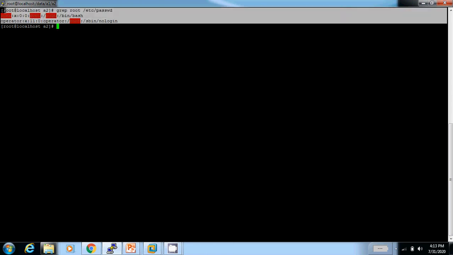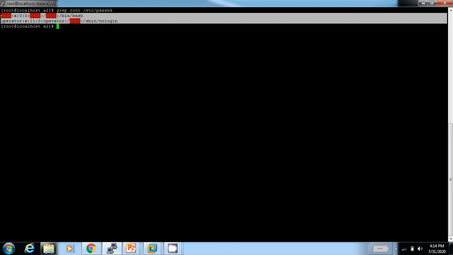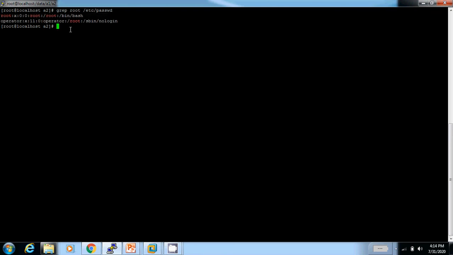I run the command. If I want to search with attributes, I am using -n root. I want to search the root keyword in etc password. There are two lines available in this file, line 1 and line 10, in which root is mentioned.